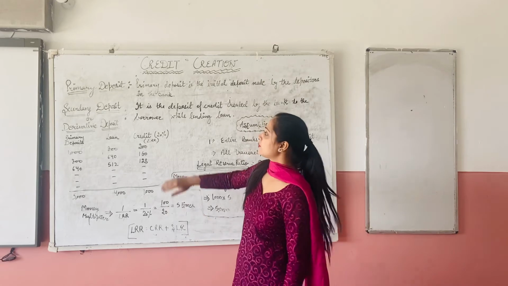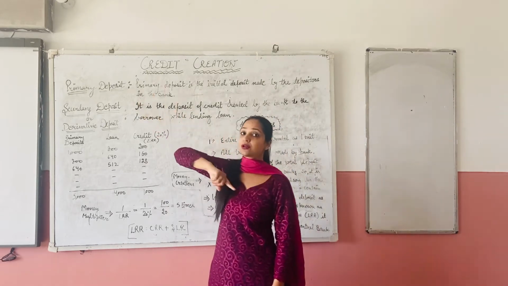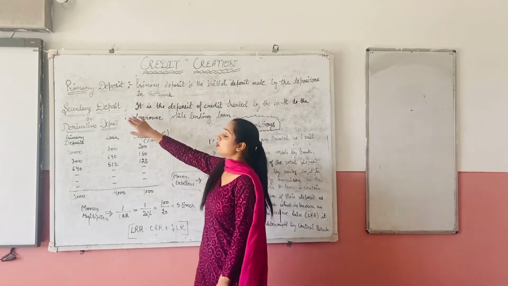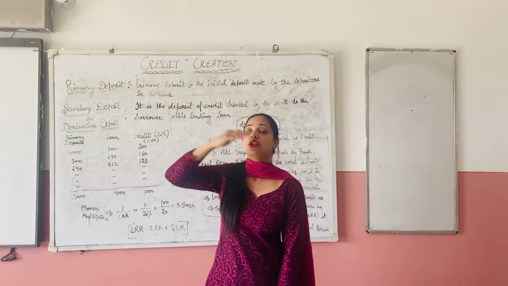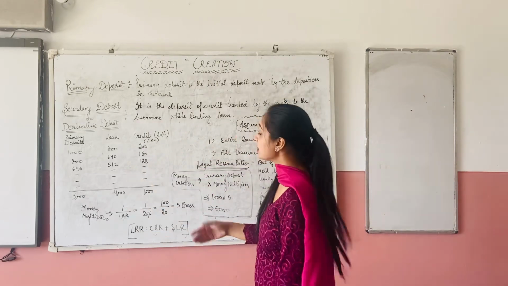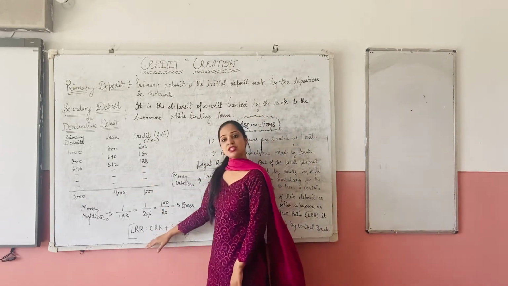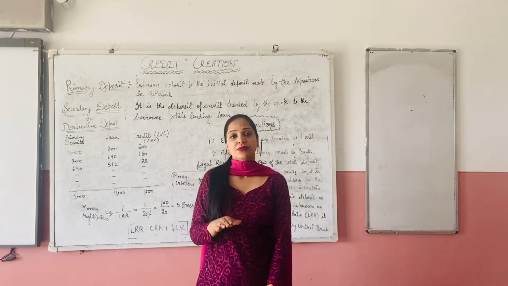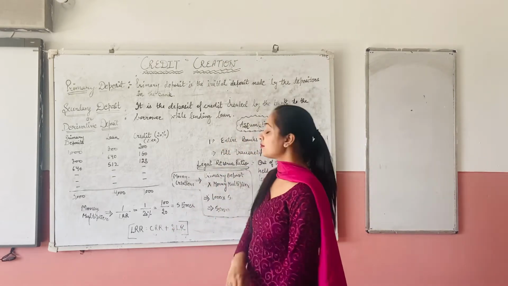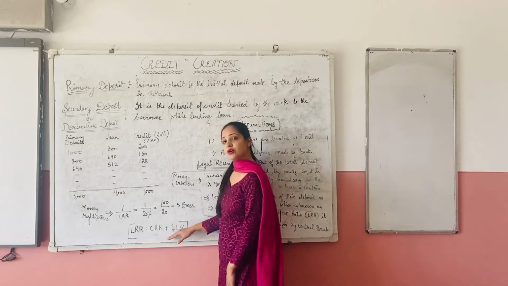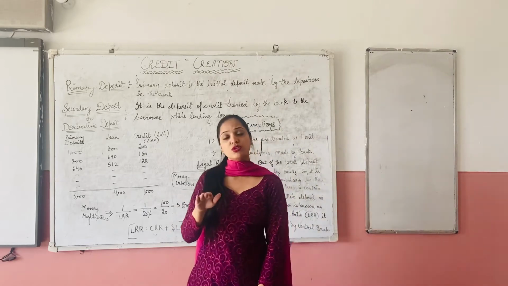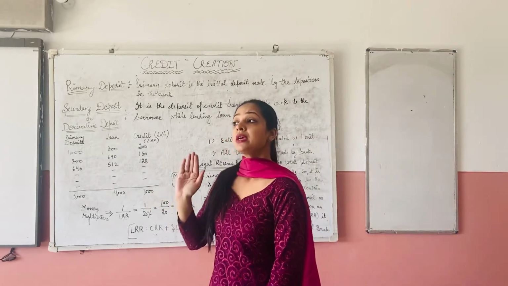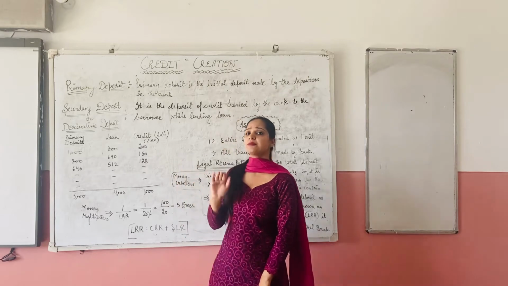So far we have covered that primary deposits are the initial deposits which are kept with the bank. Secondary deposits are the loans which are granted by the bank. CRR is the amount deposited in the form of cash by the commercial bank with the central bank. And SLR is the amount deposited in the form of gold and other securities. This amount is certainly being kept with the commercial bank.